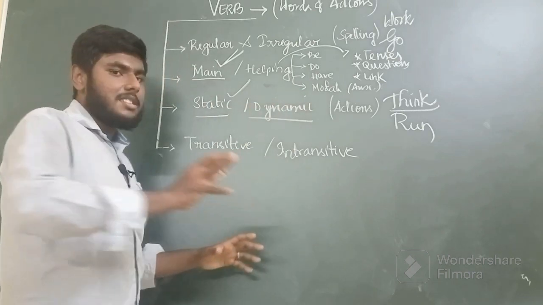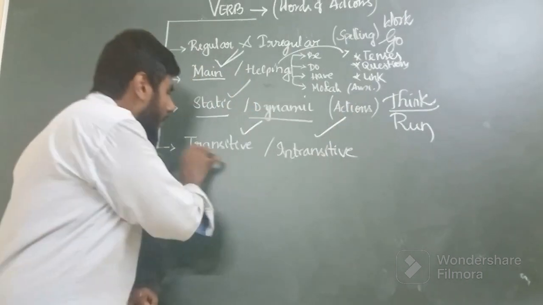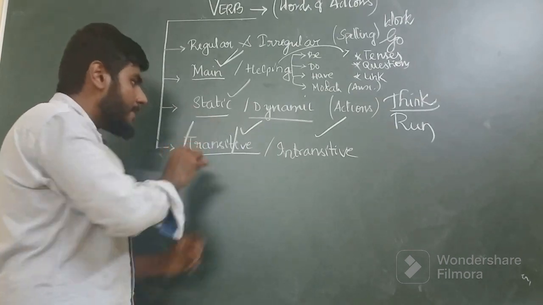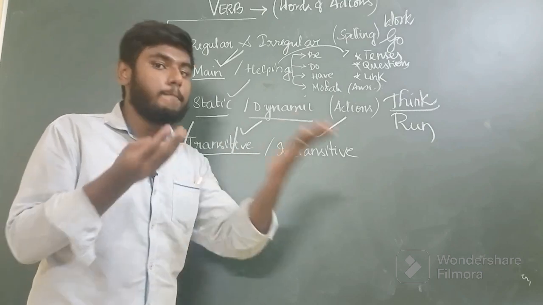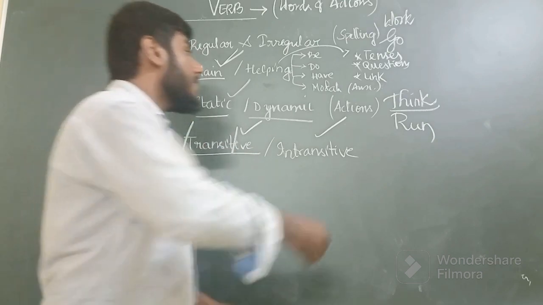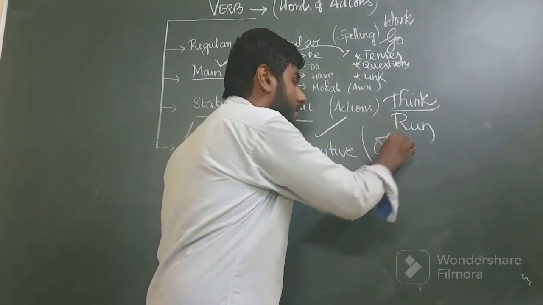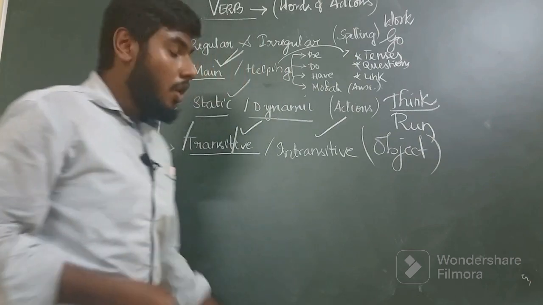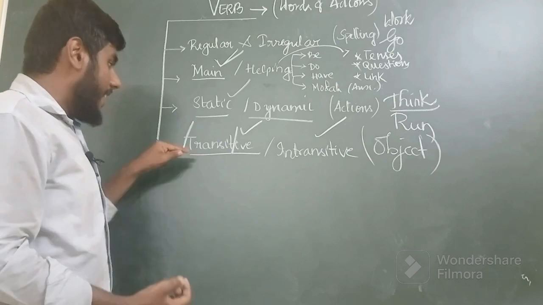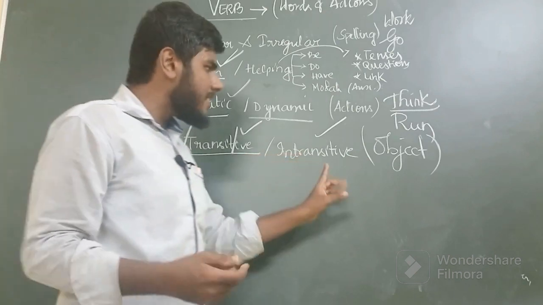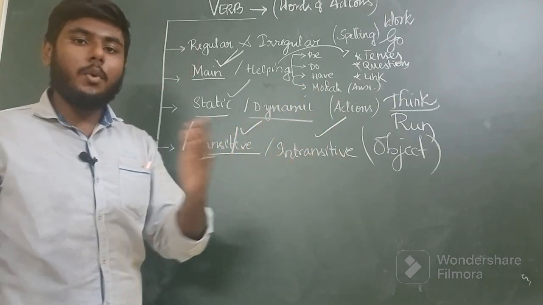Now we are moving on to the last classification. They are transitive verbs and intransitive verbs. Transitive, the very name says that it involves transit. Transit in the sense of movement. So the difference between these two types is involving an object in the sentence. When there is an object or a movement of an object in a sentence, it requires a transitive verb, while intransitive verbs do not involve movement of objects within the sentence.